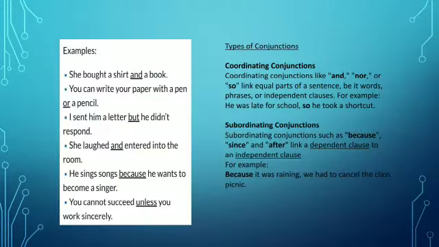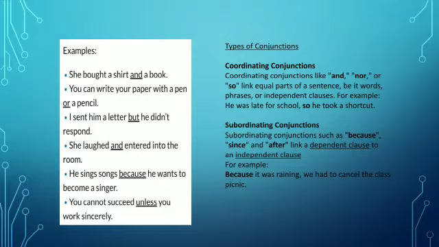Now there are some examples. She bought a shirt and a book. You can write your paper with a pen or a pencil. I sent a letter but he didn't respond. She laughed and entered into the room. He sings songs because he wants to become a singer. You cannot succeed unless you work sincerely. So the underlined words are the conjunctions here.